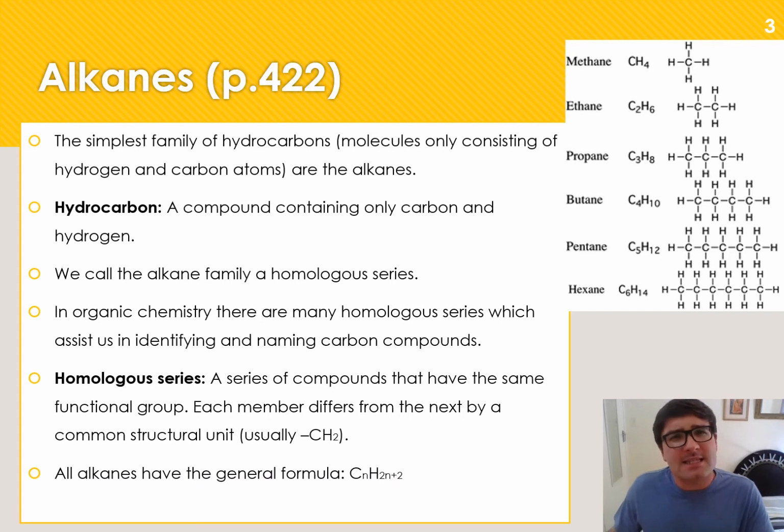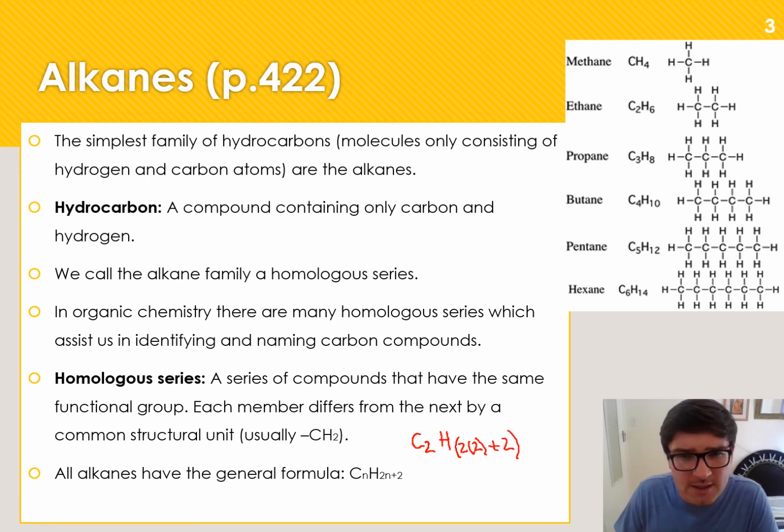It also has a general formula, CnH2n+2. Now, what does this general formula mean? It means that if, for example, I have a hydrocarbon with 2 carbons, then it must have H2 times n, which is 2, plus 2.